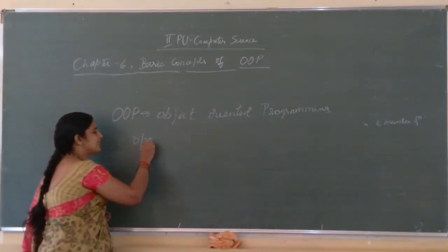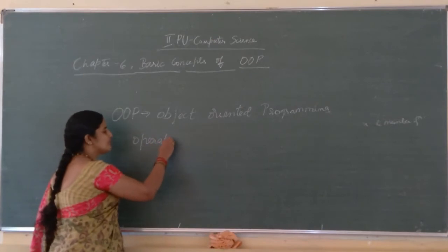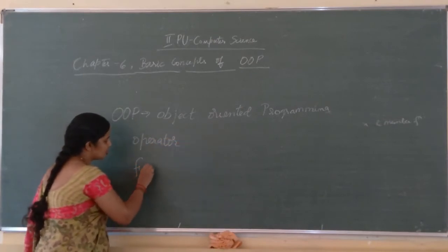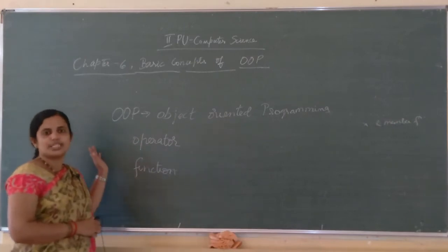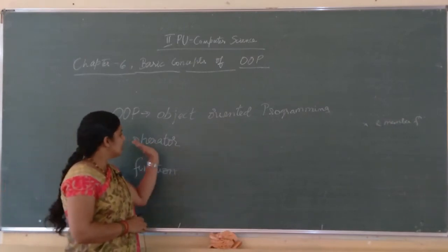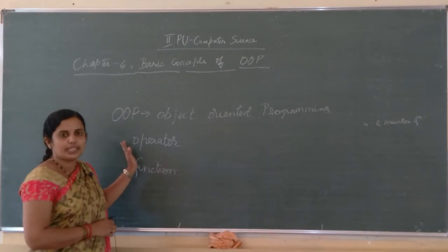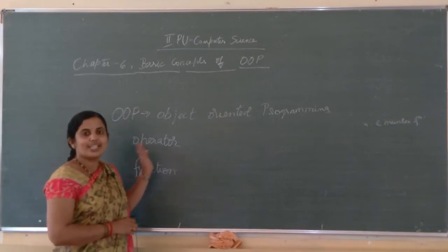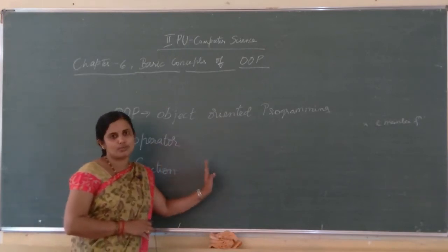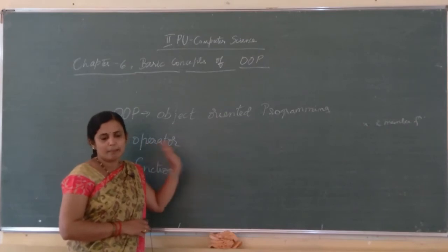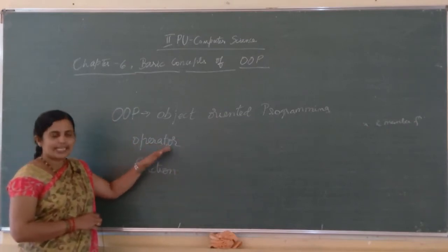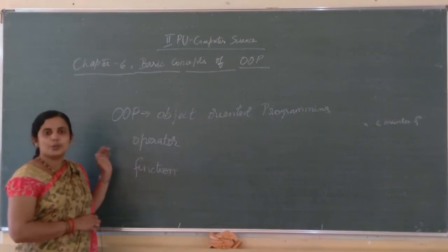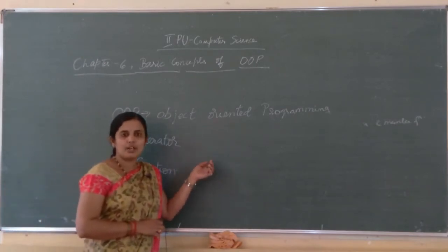Either operator or function can show polymorphism. Polymorphism means that either operator or function can show multiple forms. It allows the operator or function to exhibit multiple forms.